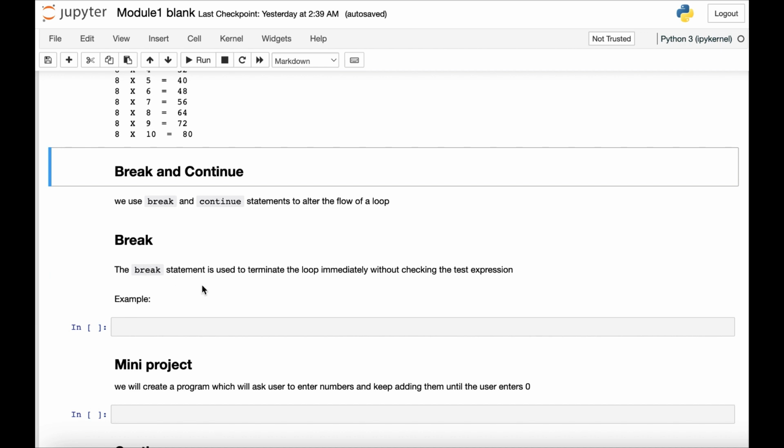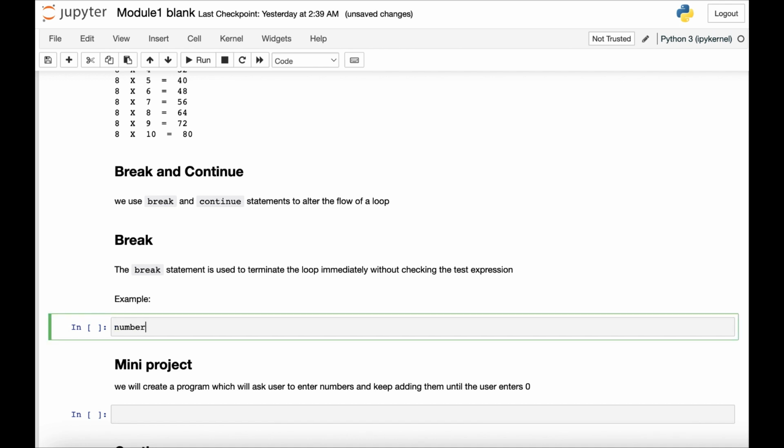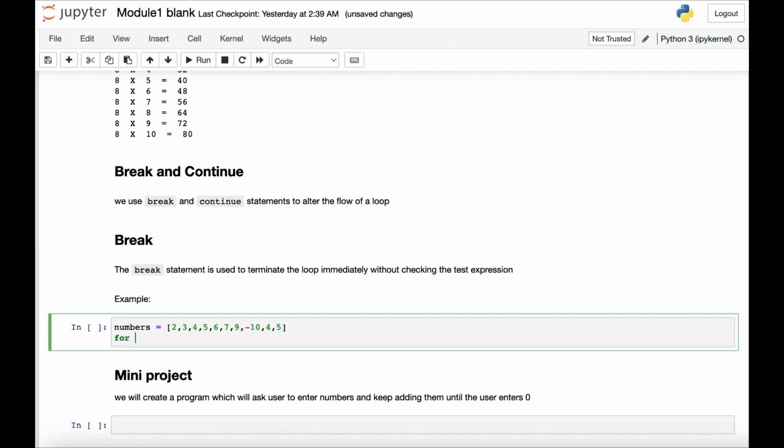The break statement is used to terminate the loop, meaning it will just terminate the loop as soon as the condition is met. For example, let's generate a list of numbers. So numbers is equal to 2, 3, 4, 5, 6, 7, 9, and let's suppose -10, and then 4, and then 5. So for i in numbers, which means each individual number, like 2, 3, 4, 5, in the list of numbers.